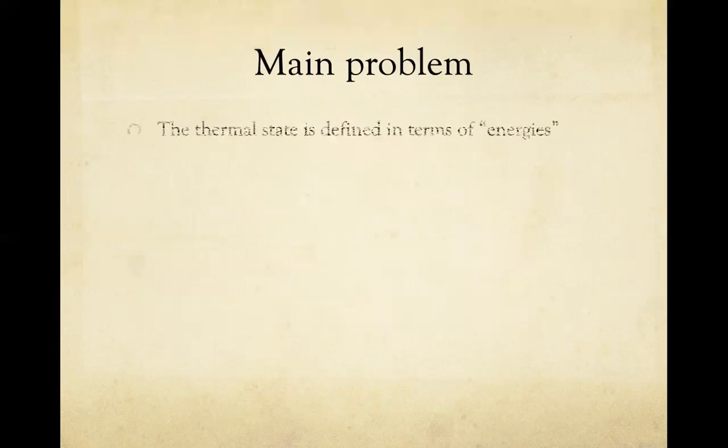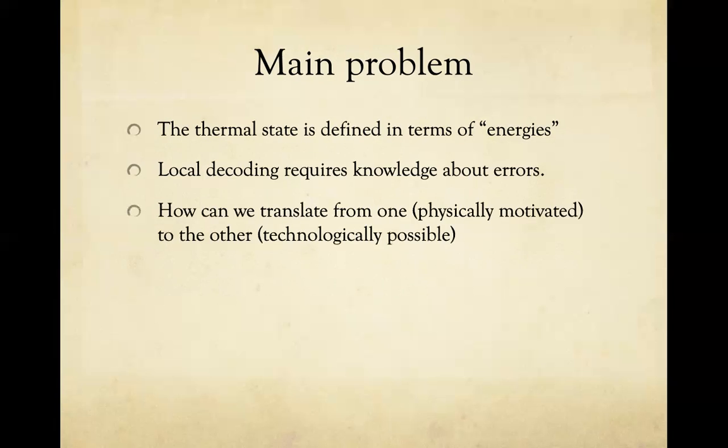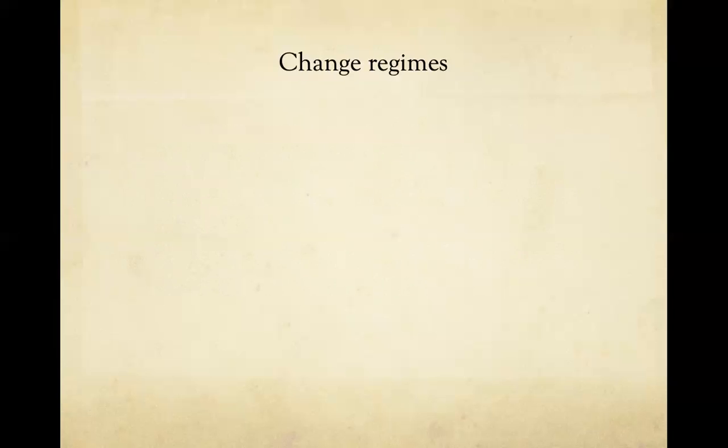So here's the main problem to doing this. The thermal state is defined in terms of energies, right? It's a distribution corresponding to the value of energy. However, once you consider local decoding, essentially you need to know something about errors. So how can we translate from one regime, which is physically motivated, to another regime where we have all the technology for error correction? So we need to change regimes.